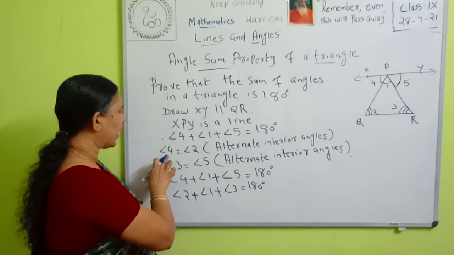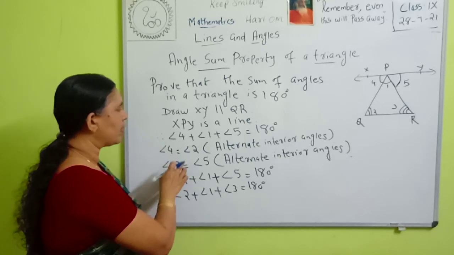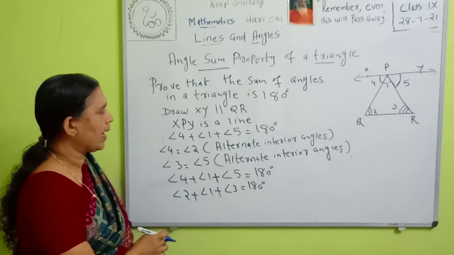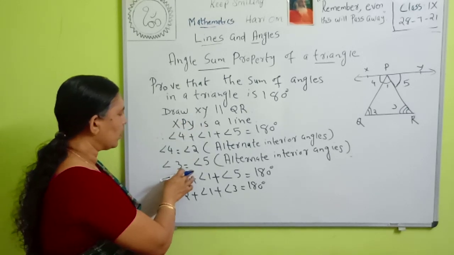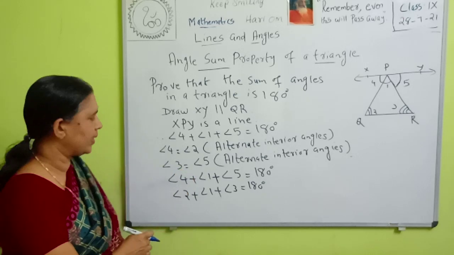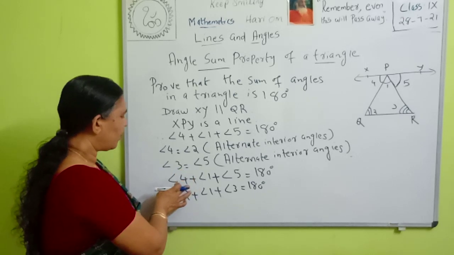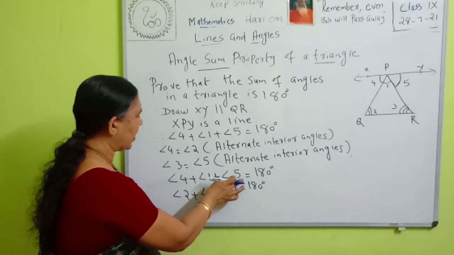Then we already proved that angle 4 is equal to angle 2 because they are alternate interior angles, since XY is parallel to QR. Then angle 3 is equal to angle 5. They are also alternate interior angles. Then angle 4 plus angle 1 plus angle 5 is 180 degrees.